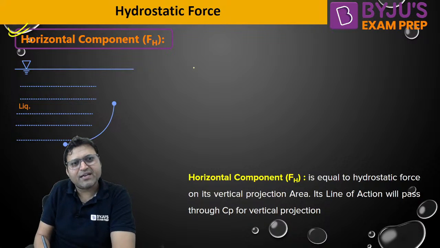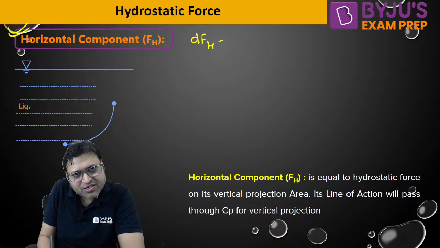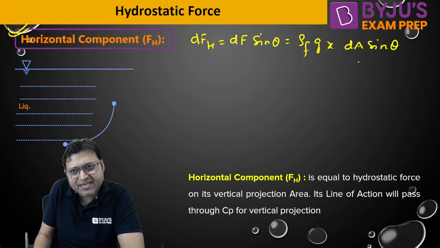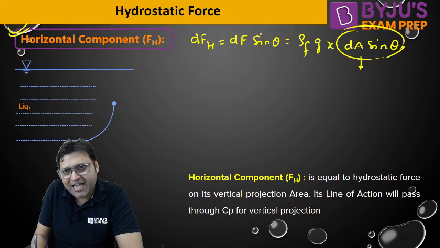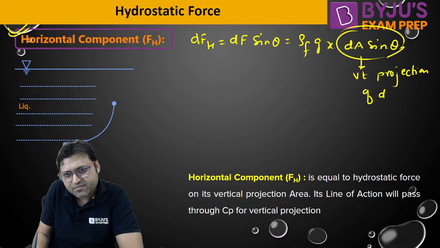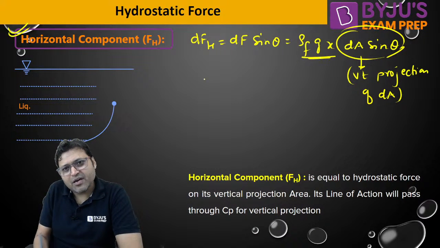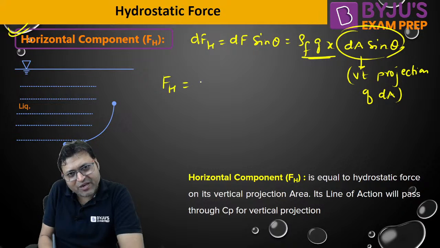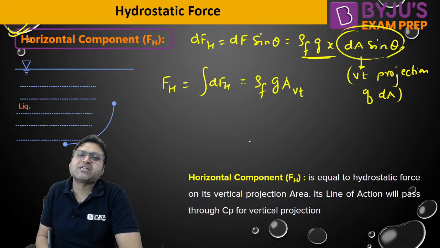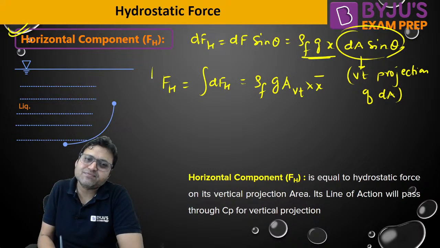So if we calculate, dFh is given by dF sin theta, or we can say rho g x dA sin theta. What is dA sin theta? dA sin theta is the vertical projection of dA. So if we integrate, Fh will be equal to the integration of dFh, that will be equal to rho g into the total vertical projection of the curved surface into x bar.